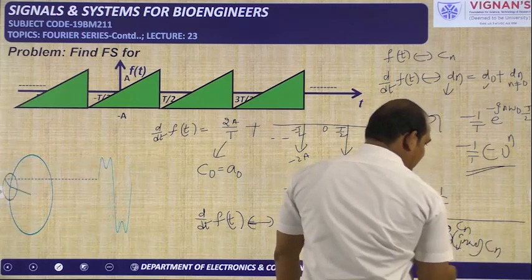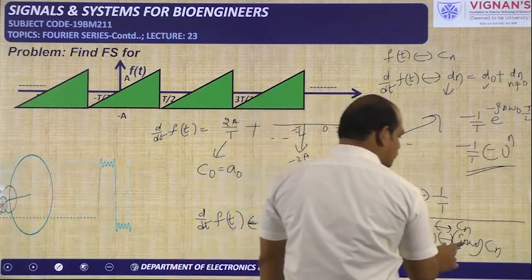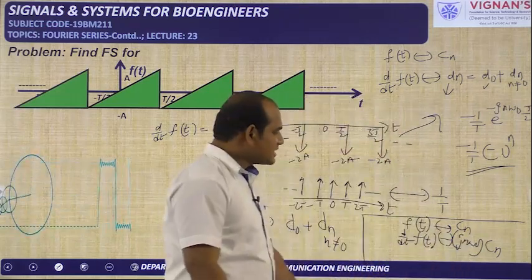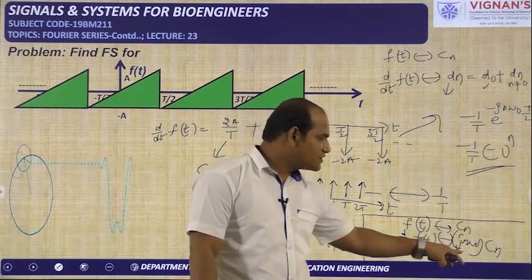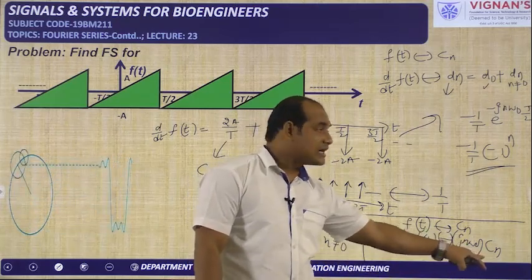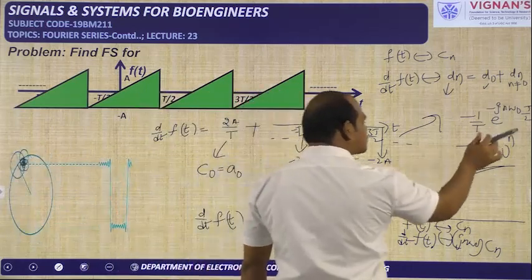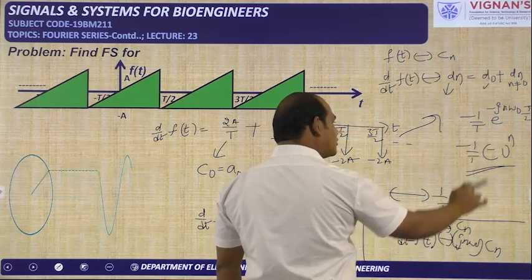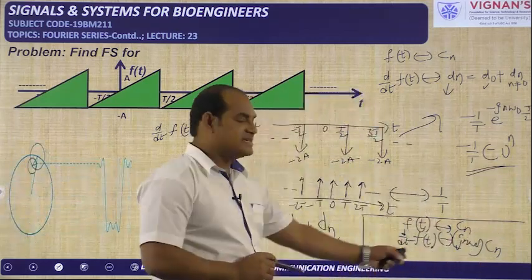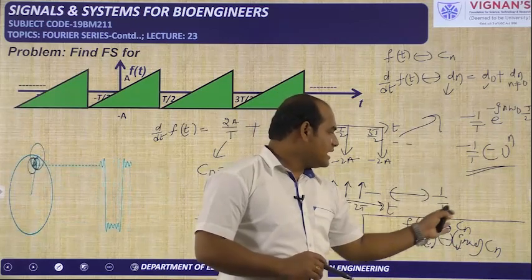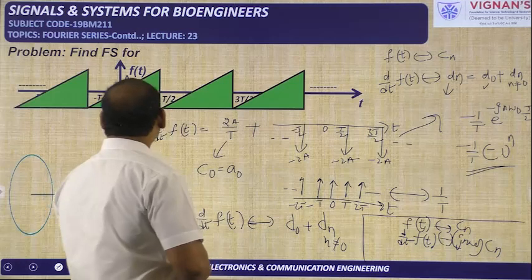So whatever coefficient we got now should be equated to j n omega naught into Cn, because from the time differentiation property, d by dt of f of t has the coefficient j n omega naught into Cn. Here from the calculation we got this coefficient, so this must be equal to j n omega naught Cn. You need to equate these two and you can find the final Cn value, just by dividing by j n omega naught. According to that you can write the answer.